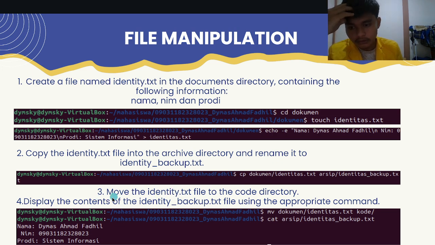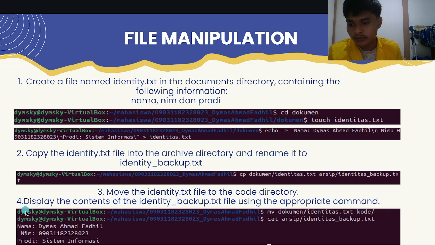Question number 3: move the identitas.txt file to the code directory. Okay, I use mv to move identitas.txt from document to the subdirectory code.